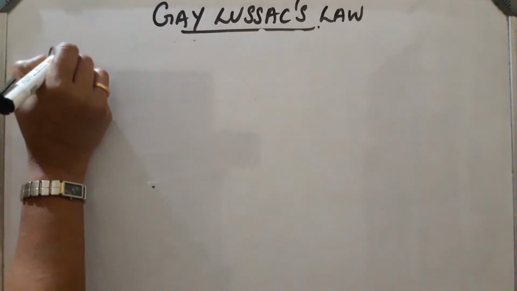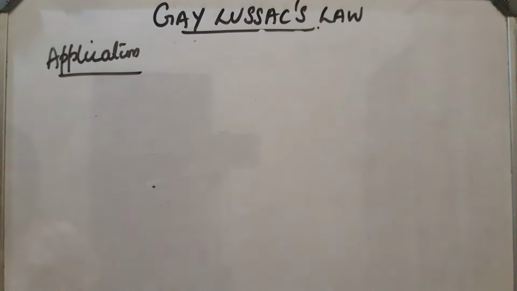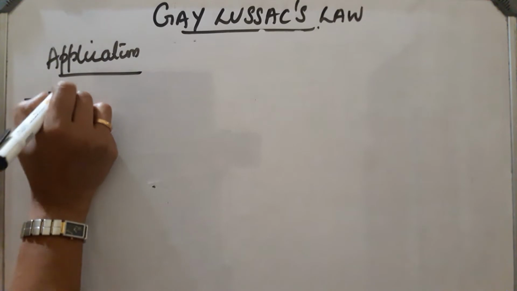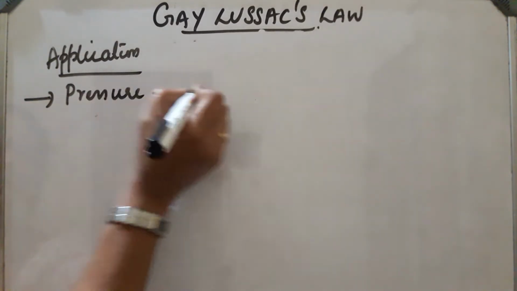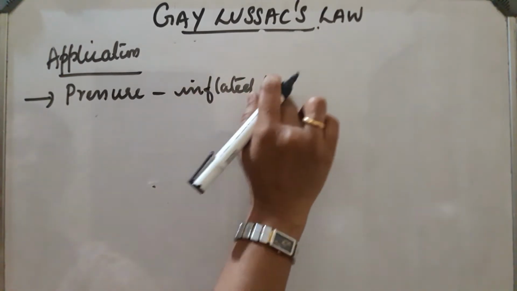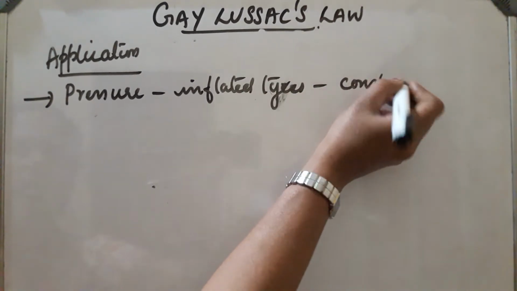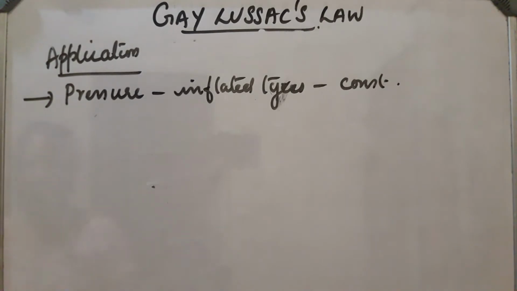Application of Gay Lussac's law. Pressure of inflated tires in automobiles is found to be constant. But in summer or on a hot sunny day, when temperature is high, the pressure inside will increase, because as the temperature increases, pressure increases and the tires will burst.